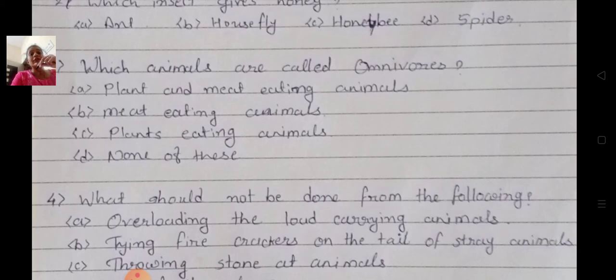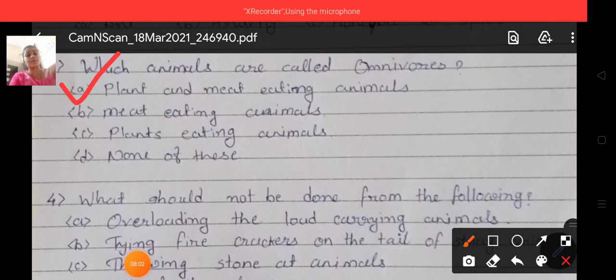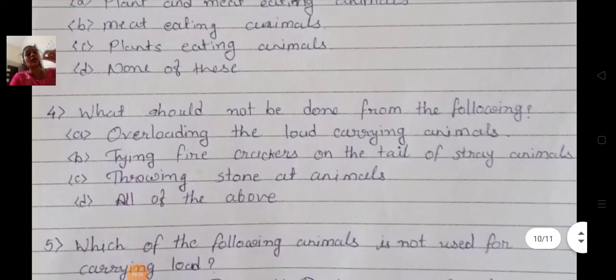Now third one. Which animals are called omnivores? Meat eating animals, plant eating animals, plant and meat eating animals, or none of these? So plant and meat eating animals are called omnivores. Okay. So this one is the correct option. Now the fourth. What should not be done from the following?